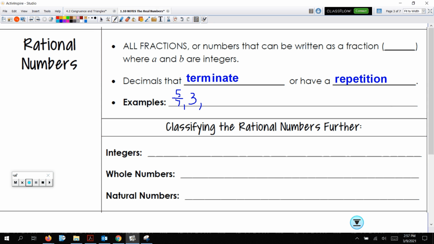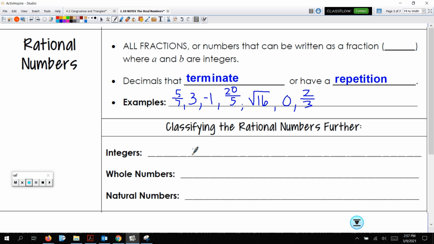Like, that's a normal number. -1 is rational. 20/5, which is just 4, but 20/5 is rational. The square root of 16 is rational, right? That's just 4. 0, that's rational. 2/3, that's rational. Okay, those are all rational numbers.